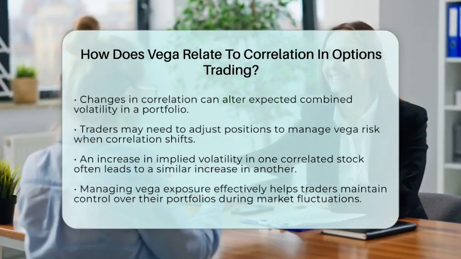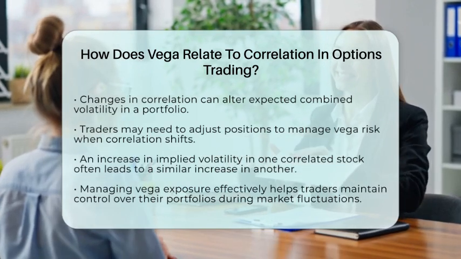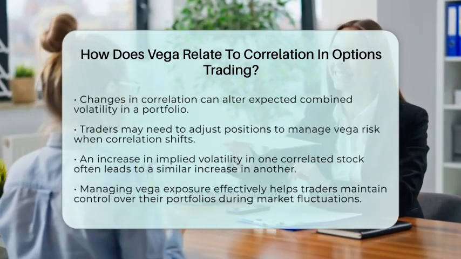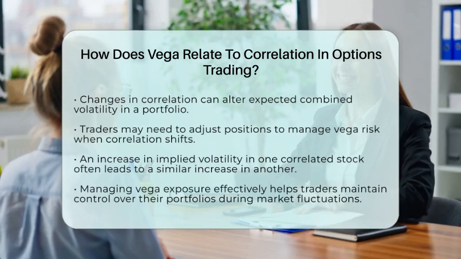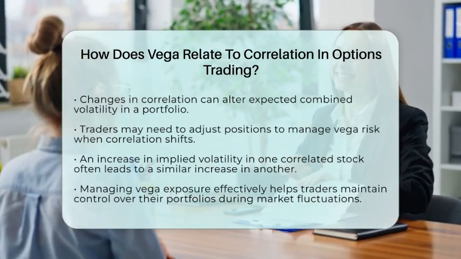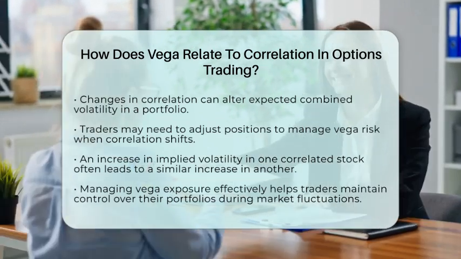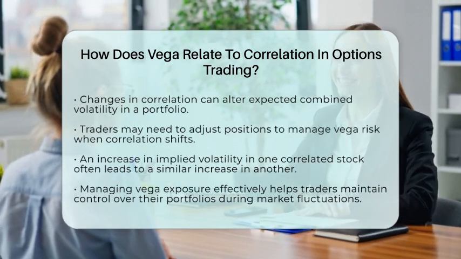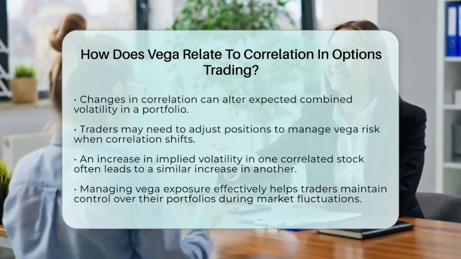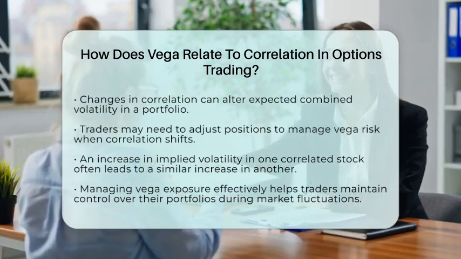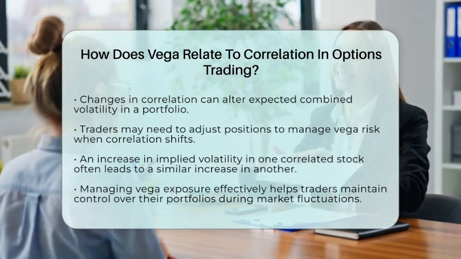In summary, while Vega measures sensitivity to implied volatility for individual options, correlation plays a significant role in how volatility behaves across multiple assets. Understanding this relationship helps options traders anticipate changes in combined volatility and manage their Vega risk more effectively. By adjusting positions based on shifts in correlation, traders can maintain better control over their portfolios and navigate market changes with confidence.